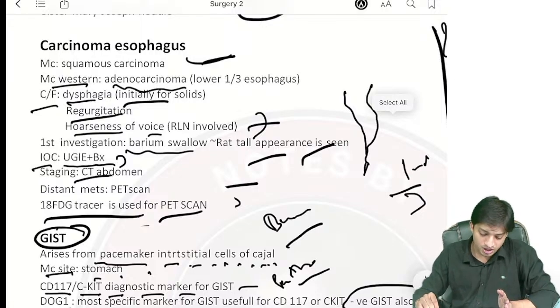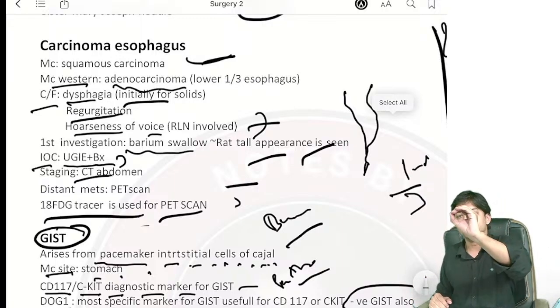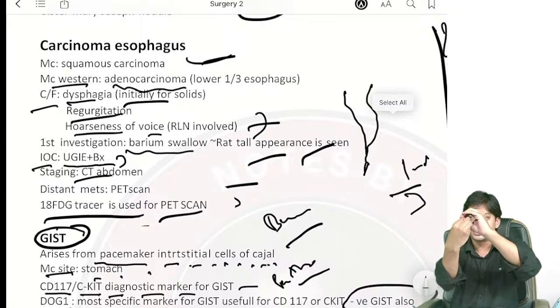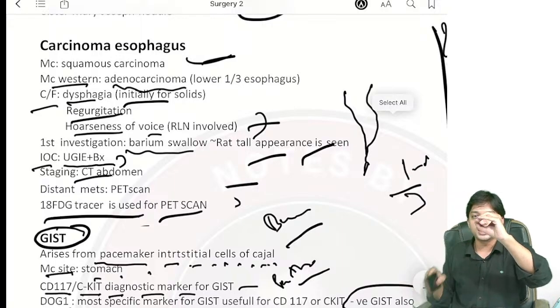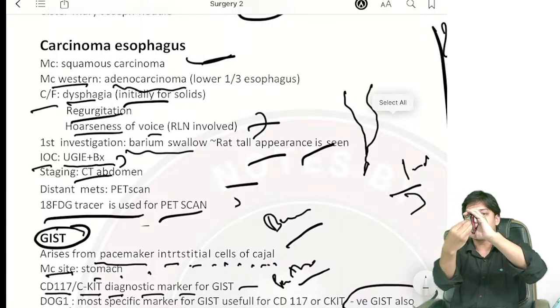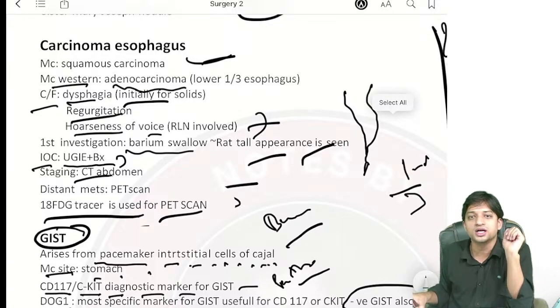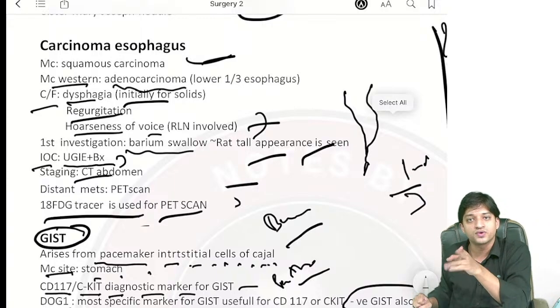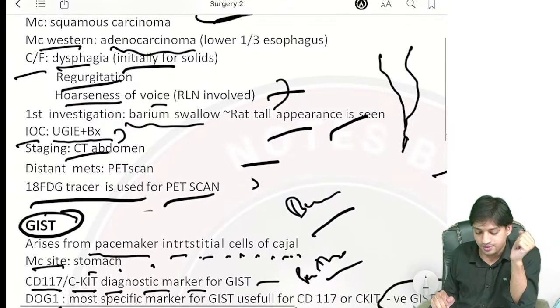Now, coming here to the clinical features of carcinoma esophagus, I have already discussed: lumen, carcinoma, tumor growth will be there. So liquid will pass easily, but the solid, whenever it comes, will get obstructed in the lumen. Why? Because of the cancer or tumor growth, right? So in carcinoma esophagus, you will get dysphagia to solids first as compared to dysphagia to liquids. Now, I hope you will remember the concept.